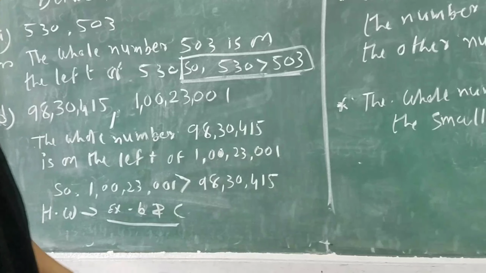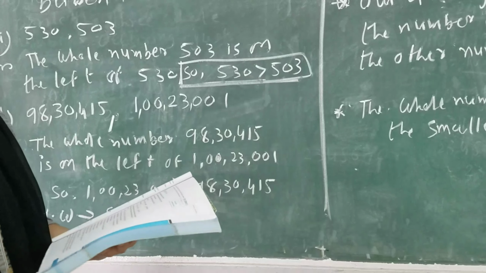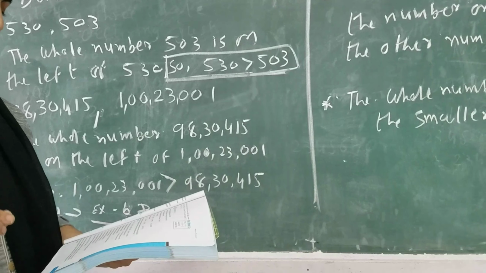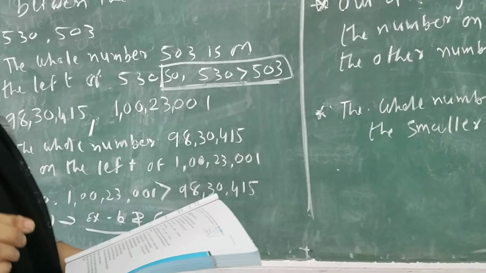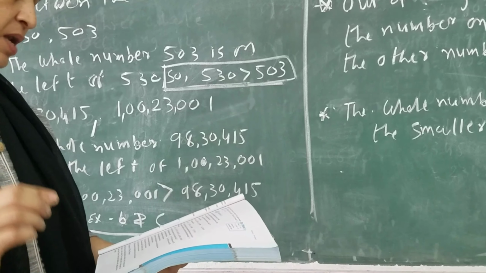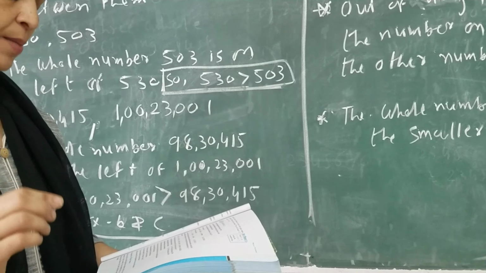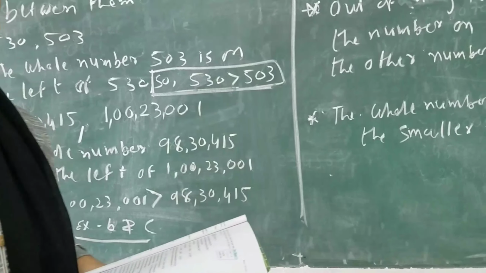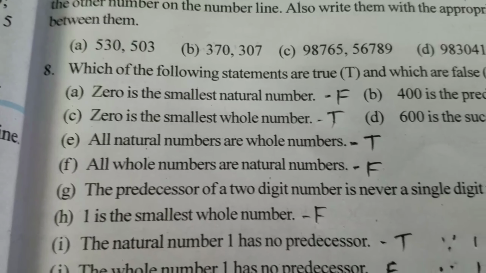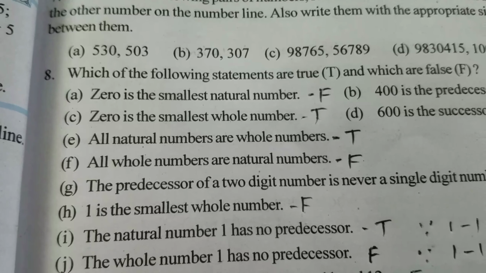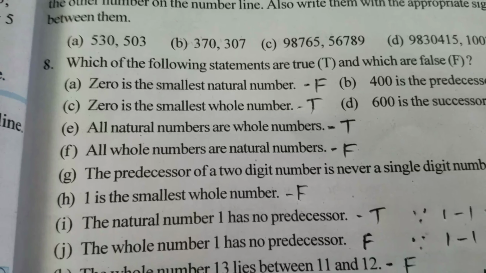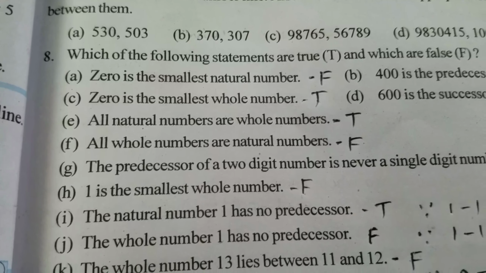Okay, so now look in your textbook, example number 8. Which of the following statements are true? You have to write T, capital T, and for those which are false, यानी capital F, in this given statement. Statement number A. 0 is the smallest natural number. That is a false statement because you know very well the smallest natural number is 1.